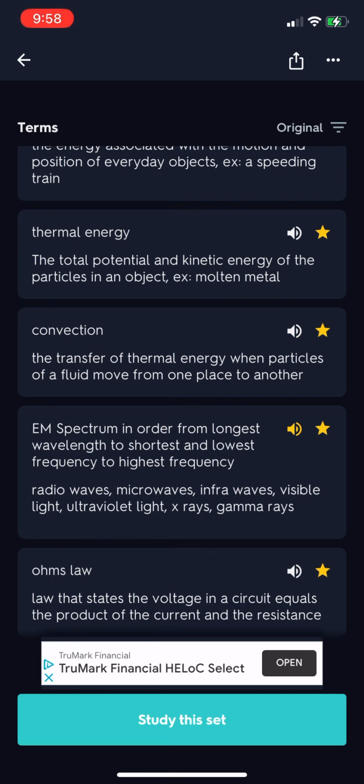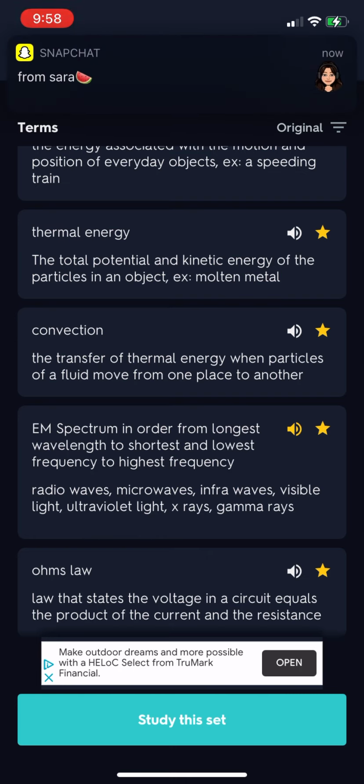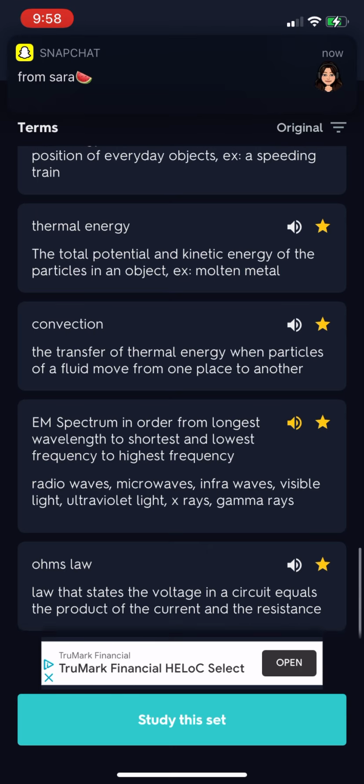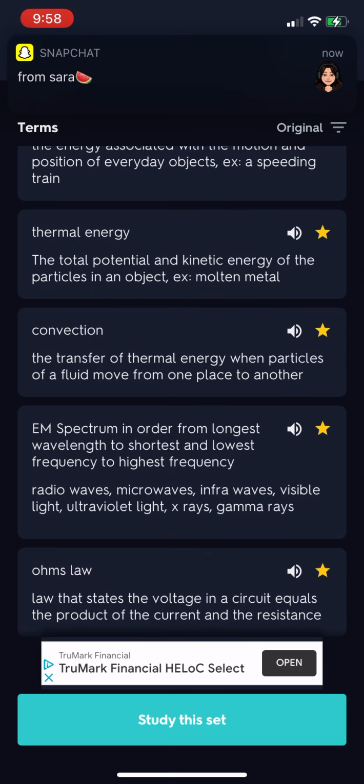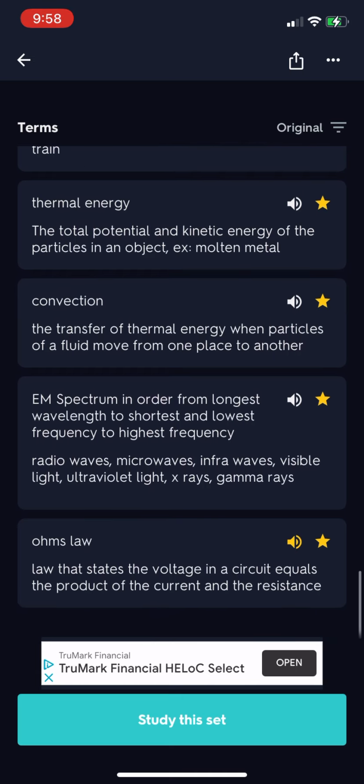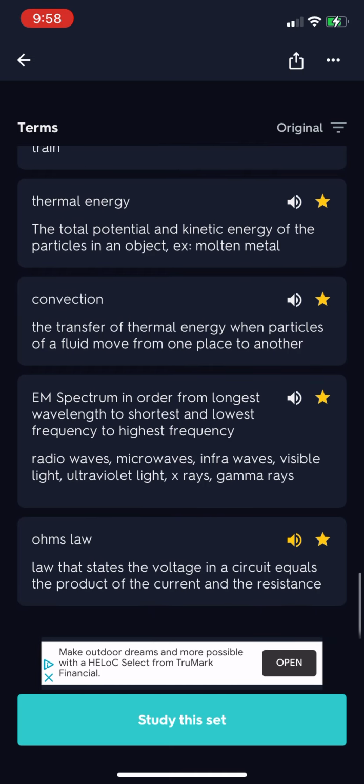The electromagnetic spectrum, in order from longest wavelength to shortest and lowest frequency to highest frequency: radio waves, microwaves, infrared waves, visible light, ultraviolet light, X-rays, gamma rays. Ohm's law, the voltage in a circuit equals the product of the current and the resistance.